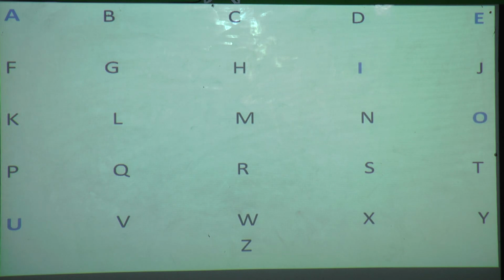So you have to learn the vowels. So what are they? A, E, I, O, U. Again I will repeat, our vowels are A, E, I, O, U. And the remaining, which are in black bold letters, are B, C, D, F, G, H, J, K, L, M, N, P, Q, R, S, T, V, W, X, Y, Z. These are all consonants.